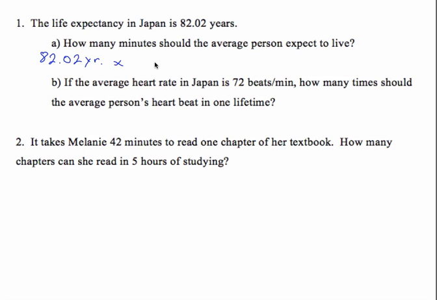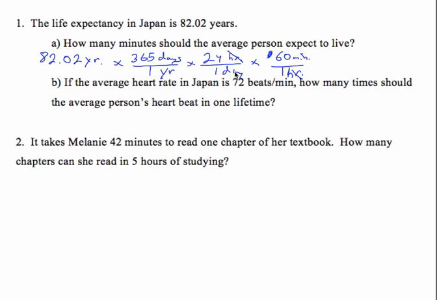So we multiply by, well, there's 365 days in 1 year, and there's 24 hours in 1 day, and there's 60 minutes in 1 hour. So if I do all this, I should get the right answer.